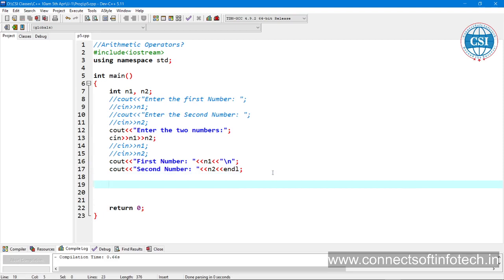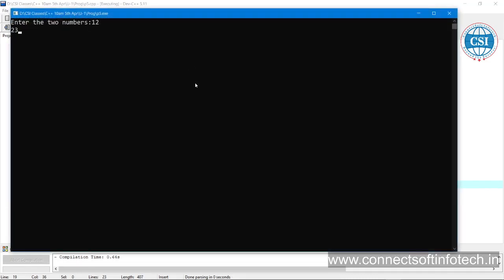Using namespace standard you can also print, no problem. Scope resolution operator you can use. First number is equal to, scope resolution operator you can use, no problem.